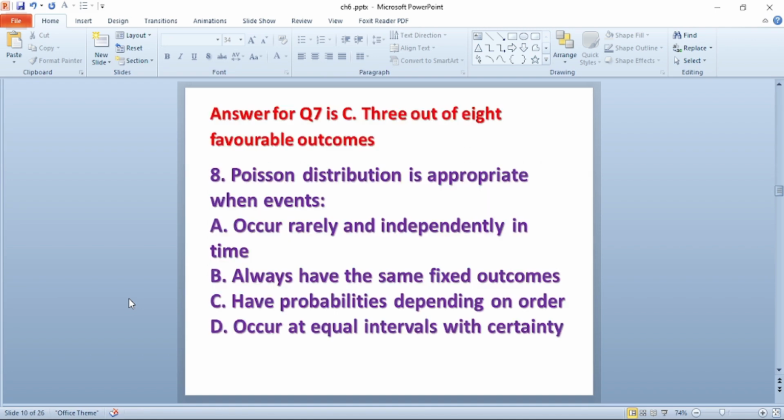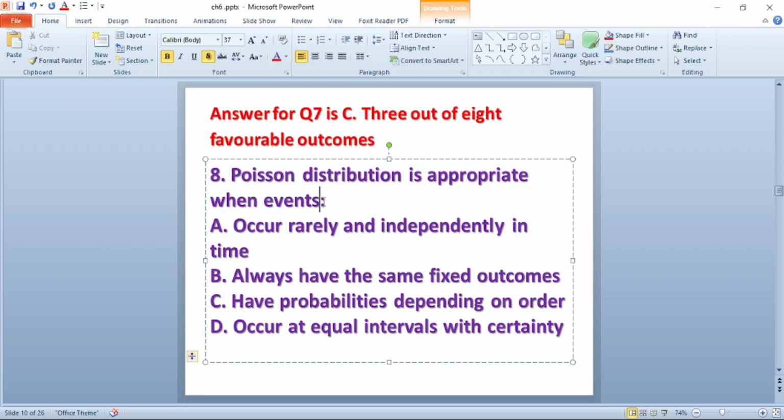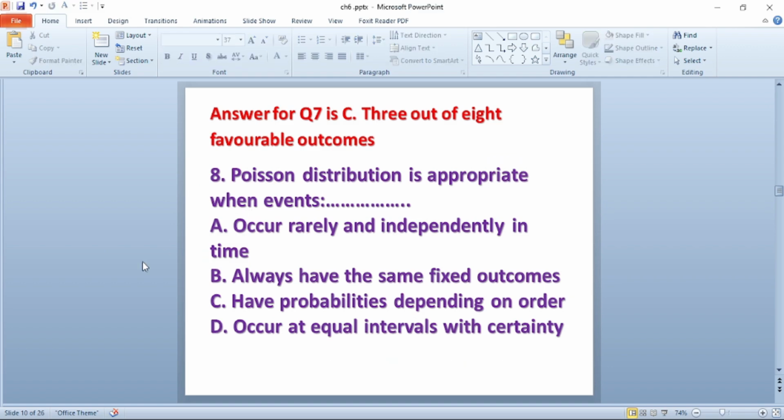Question number 8. Poisson distribution is appropriate when events dash. A, occur rarely and independently in time. B, always have the same fixed outcomes. C, have probability depending on order. D, occur at equal interval with certainty. The answer for this question is A, occur rarely and independently in time.